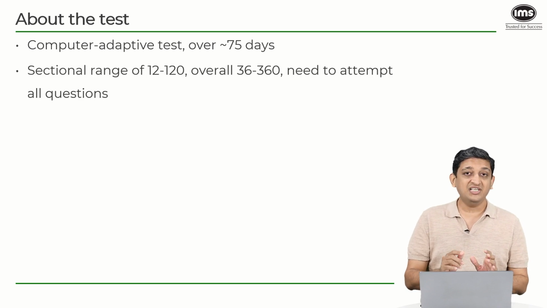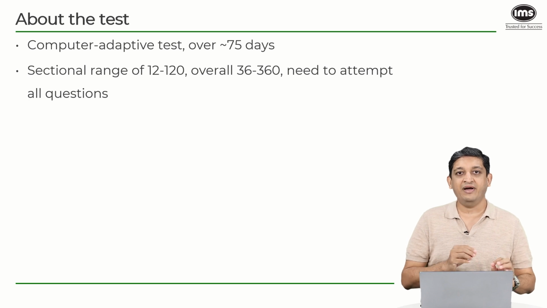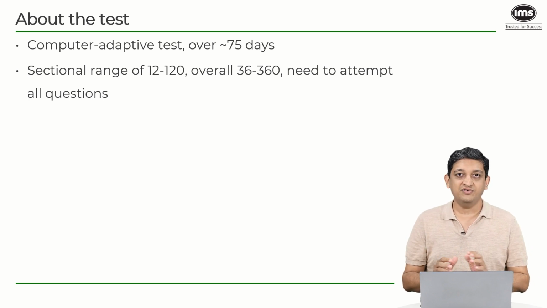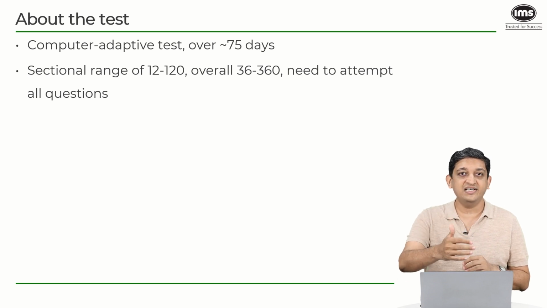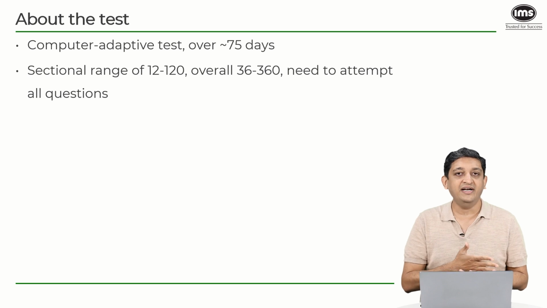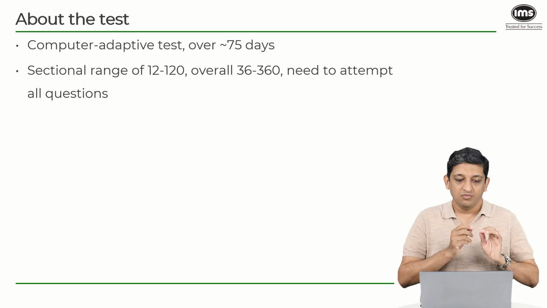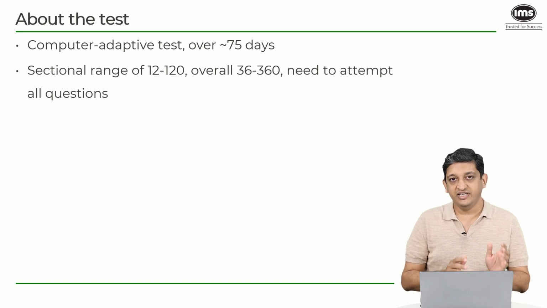In terms of the sectional range, unlike other tests, NMAT will not have a +3 -1 or a +4 -1 kind of marking scheme. It will have a range along which you would be graded. Your range at a section level will be from 12 to 120 marks. So the maximum band that you can reach is 120, and the lowest band that you can be at is 12. You will be graded on a scale of 12 to 120 for each section.